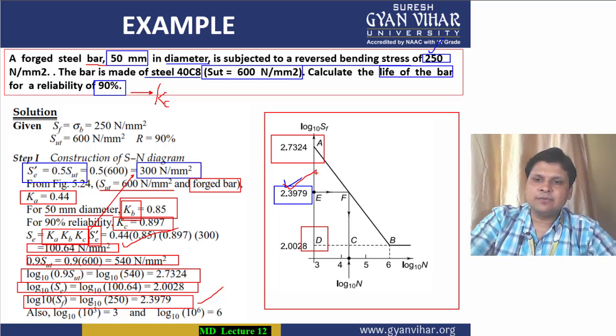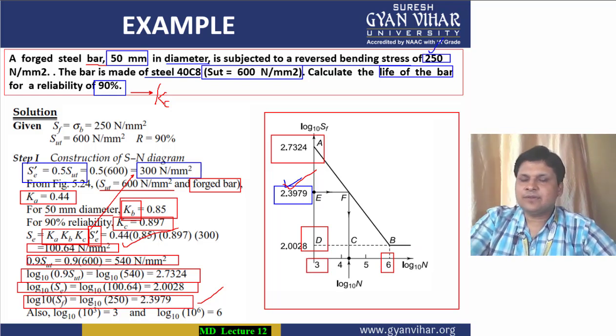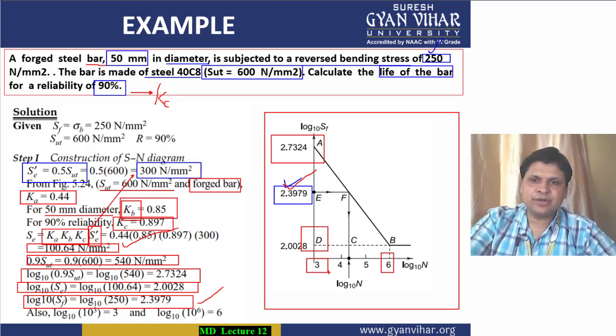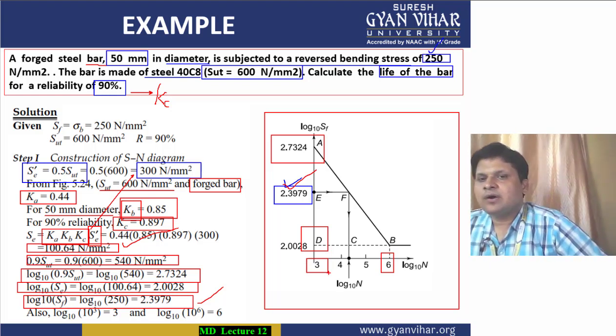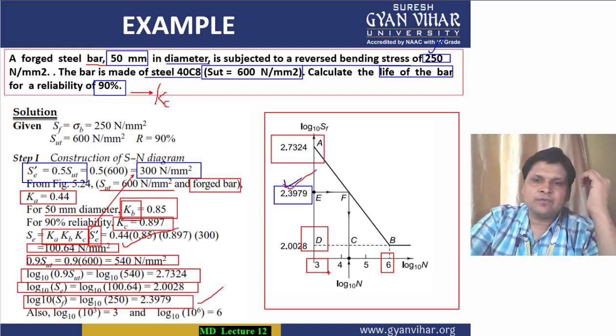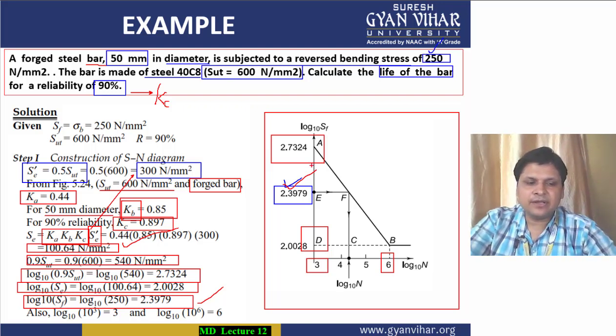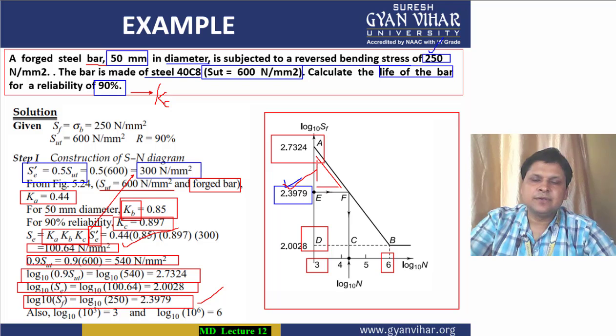Again, this will be your 6 and this will be your 3. Now again, as in the previous question, we will do the same thing here. The data which is given, we have already highlighted in this SN curve. Now using the similarity of triangles, the same similarity of triangles which we used in the previous one also, this red highlighted triangle AEF will be similar to the bigger triangle ADB.